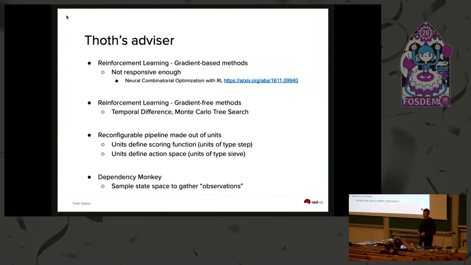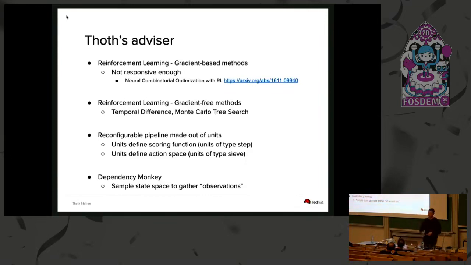Unfortunately, if you think about Thoth as a service that should be responsive to users, you don't want to learn some gradients, and you don't want to spend time on learning some neural network and providing inputs to neural networks. So you don't want to spend 2 hours to learn a neural network and another 30 minutes to query your database. So we also abandoned this solution, and right now we use gradient-free methods.